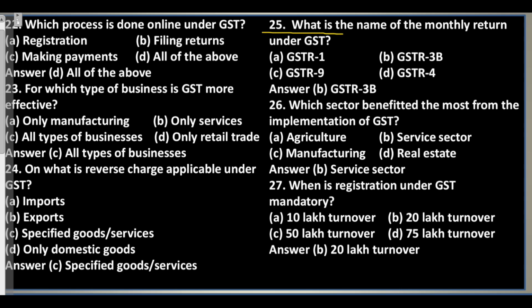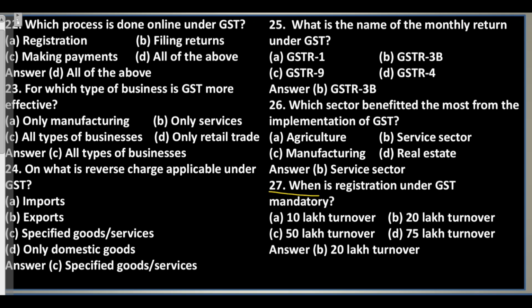Question 25. What is the name of the monthly return under GST? A. GSTR 1. B. GSTR 3B. C. GSTR 9. D. GSTR 4. Answer: B. GSTR 3B. Question 26. Which sector benefited the most from the implementation of GST? A. Agriculture. B. Service sector. C. Manufacturing. D. Real estate. Answer: B. Service sector.